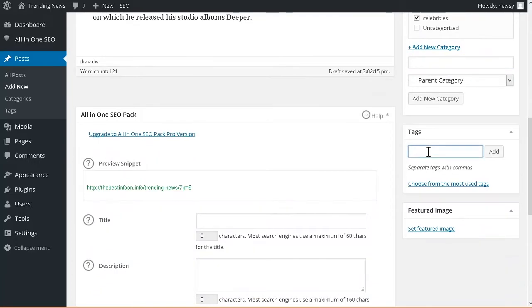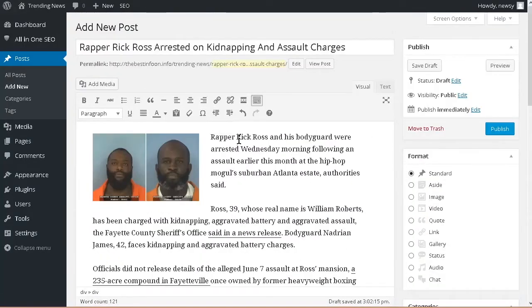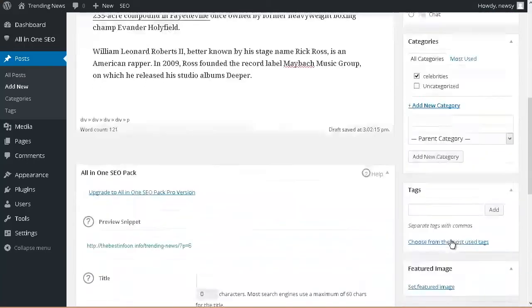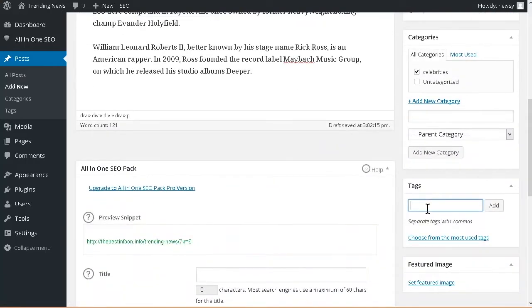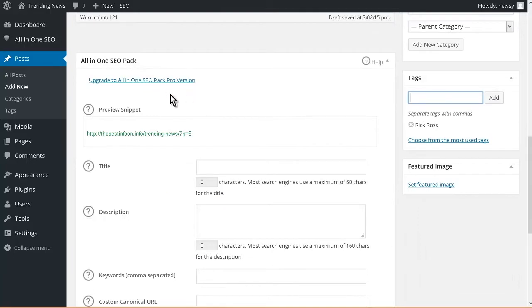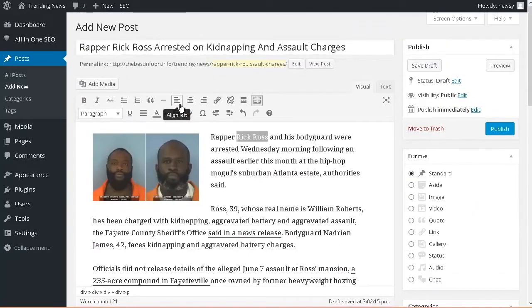Down here, we can put the same thing in for tags, or we can use a different tag. So let's use his name. So Rick Ross. And we could also put in celebrities here if we want, but we don't really need it when we have the category. Now remember about the all-in-one SEO plugin. Now we can put the keywords in down here that we want. So for the keyword, let's just put in the title that we used.